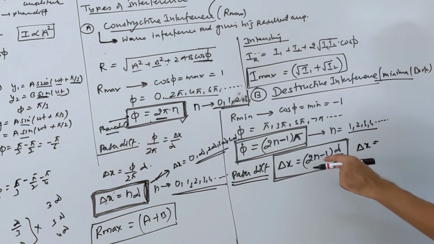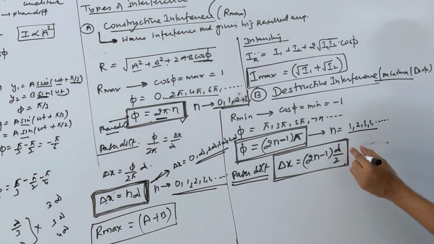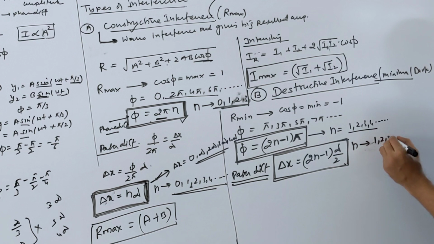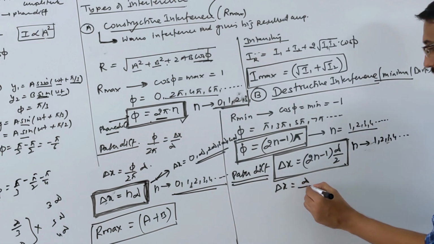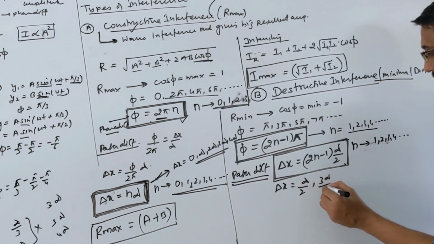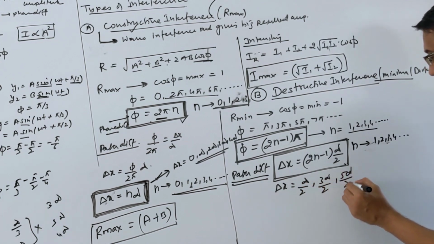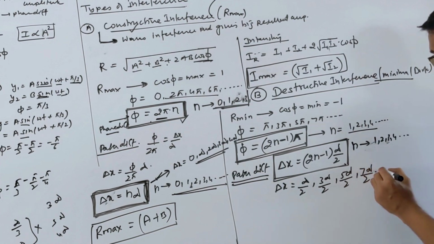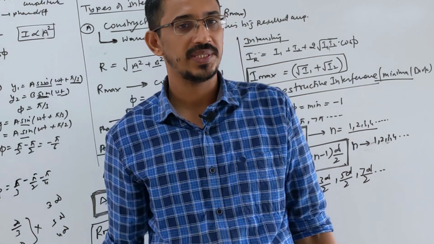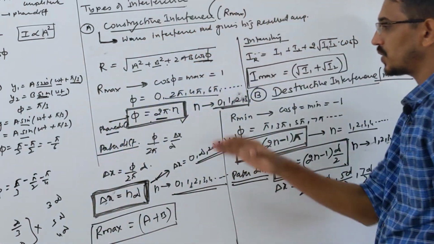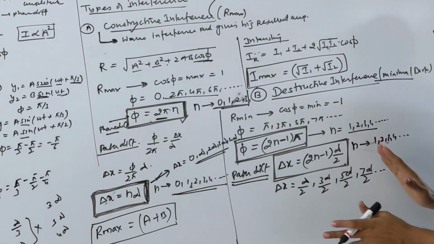Again, n is 1, 2, 3, 4, right? So del x should be what? Suppose you put n as 1, it becomes simply lambda by 2. You get 3 lambda by 2, 5 lambda by 2, 7 lambda by 2. If you get this type of path difference, you will get destructive interference, right? Okay. So constructive, destructive, hope you understood both things, okay?